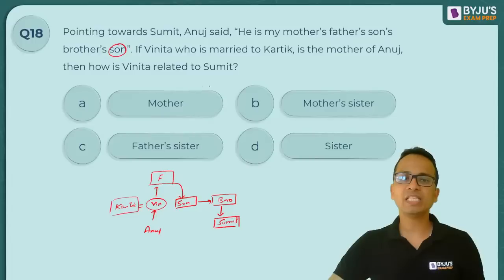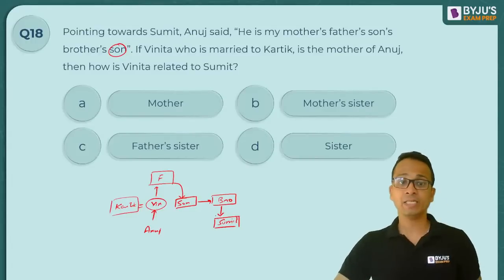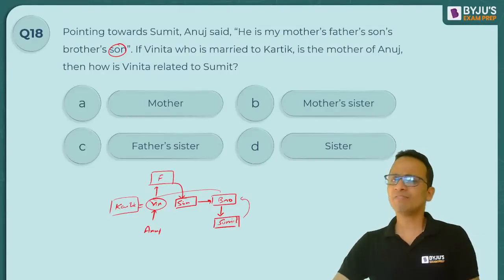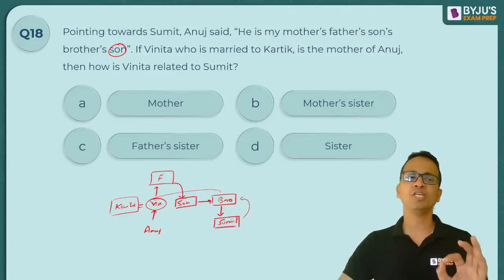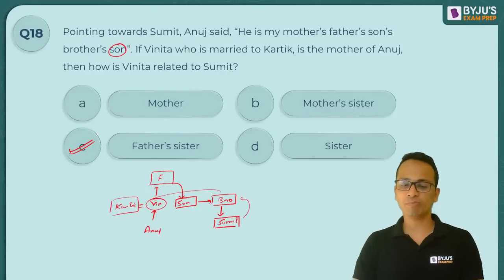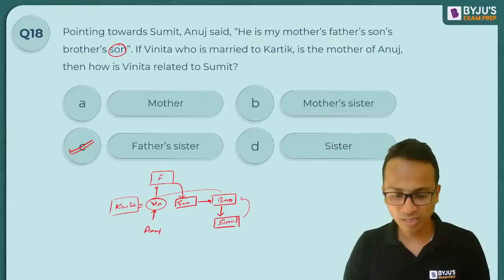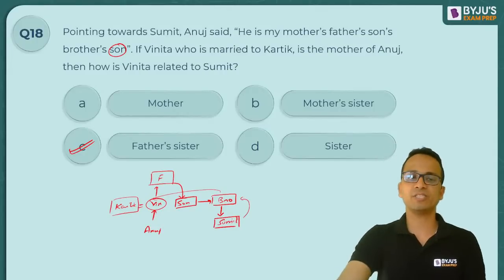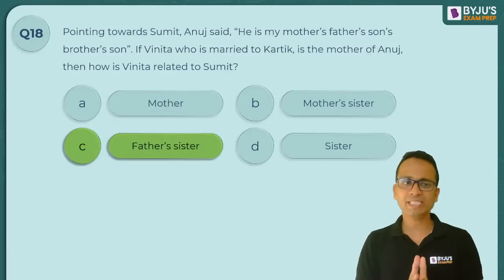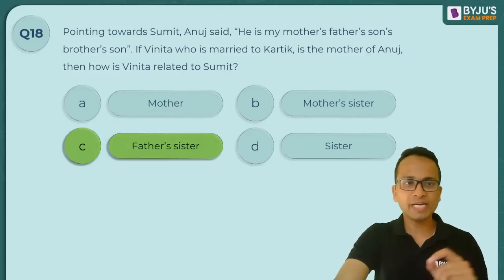Okay, so how is Vinita related to Sumit? Vinita Sumit से कैसे related है? So Sumit के father, ऊपर जाएंगे, Sumit के father की sister हो गई Vinita. So I can say that it is father's sister, or you can say it is aunt. So aunt या father's sister में से कुछ भी option में given है, you can straight away mark that, and that will be your answer. So yes, answer is option C. All right. Oh, lovely. So already all of you have given the answer. Yes. So option C, father sister, is the correct answer for this one. Okay. So you must have understood how to treat these type of questions. Okay. Let's move ahead and look at the next one.